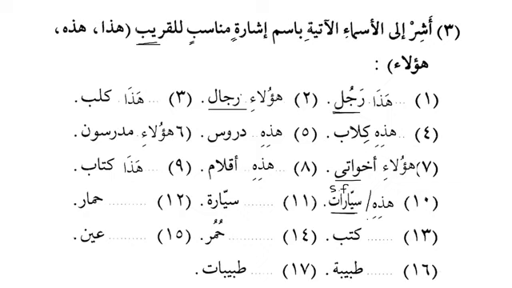So subject and predicate are equal in number and gender. Hadihi is used for singular and it is used for feminine. So that's why we will say hadihi sayyaratun. These are cars. Okay, sayyaratun. What should we use for sayyaratun? We will say hadihi sayyaratun. This is a car. Okay.